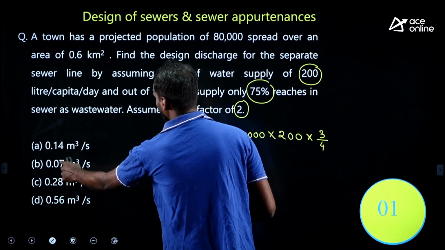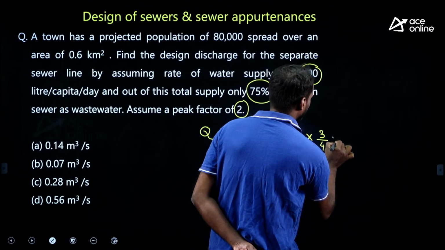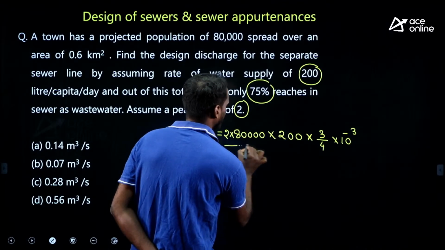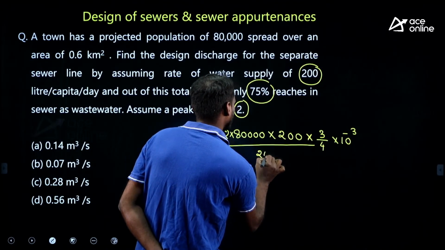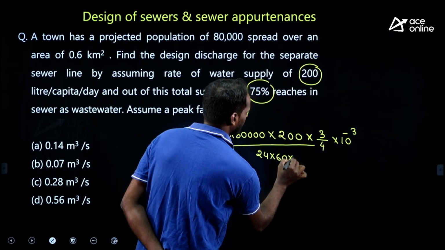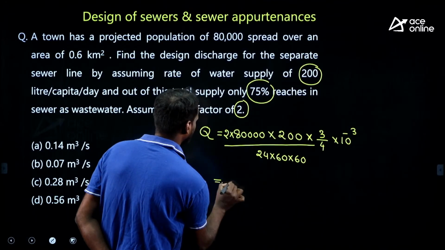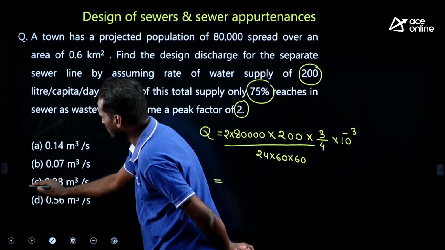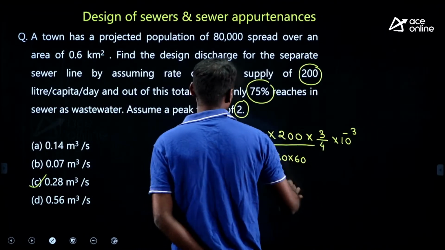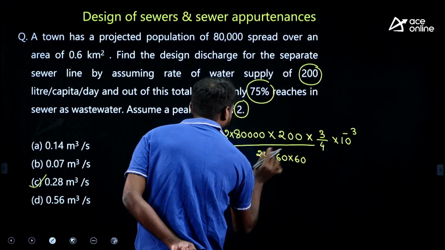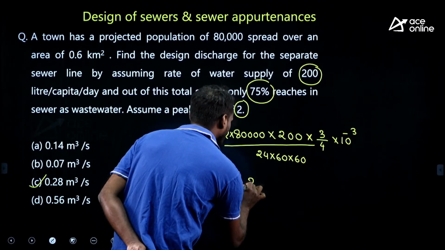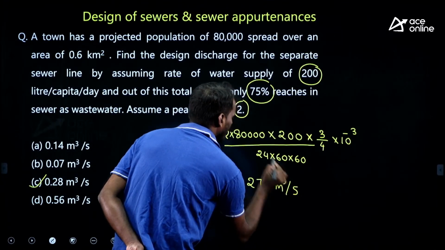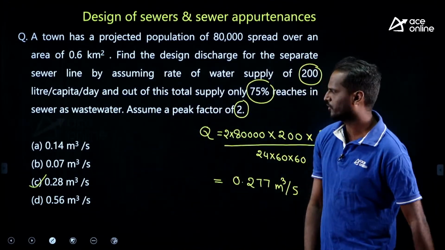We need the answer in meter cube per second. One liter is 10 to the power of minus 3 meter cube per day. Meter cube per day means in seconds, 24 hour, 60 minute, 60 second. If you solve this, you will get 0.28, option C. Very easy to solve, try to solve by yourself. 0.277 meter cube per second you will get. Option C is correct, 0.28.